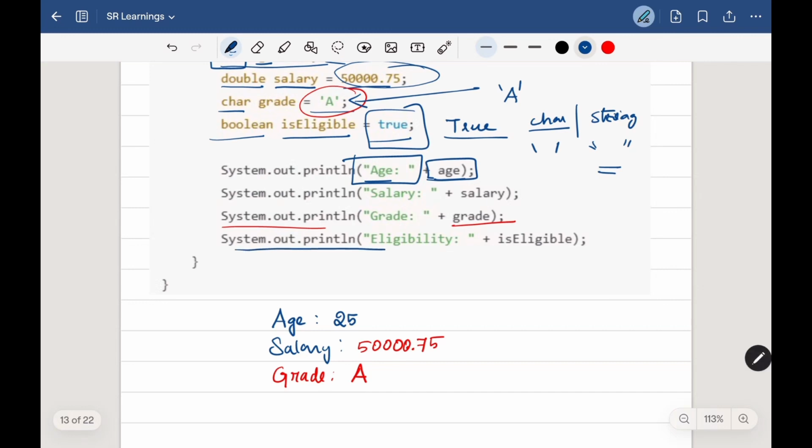And yeah, so for the next one, we have to print the eligibility. So we can print eligibility and a colon. And here we are printing the eligibility. The isEligible variable contains true, so it will print 1 here, because it contains a storage of 1 bit. So it's simply like this size, and here we can either store 0 or we can store 1. So this is about data types and the variables.